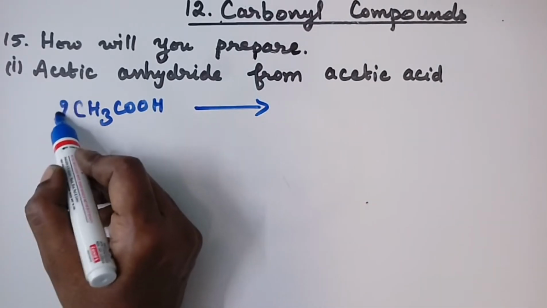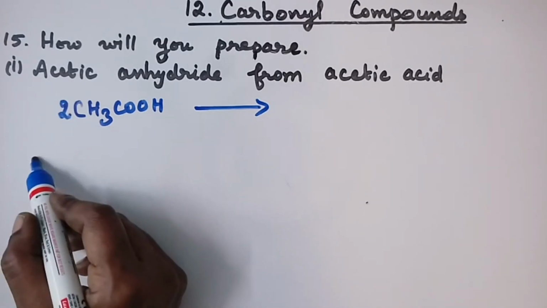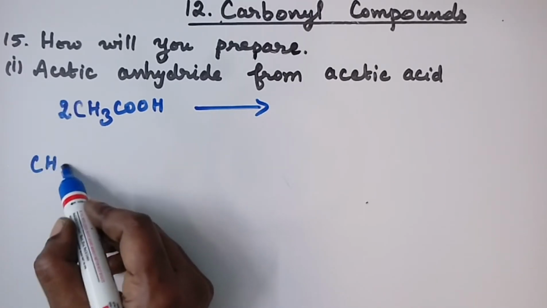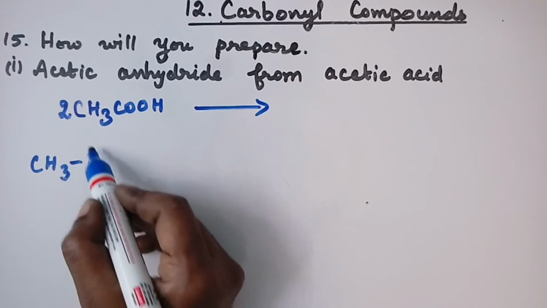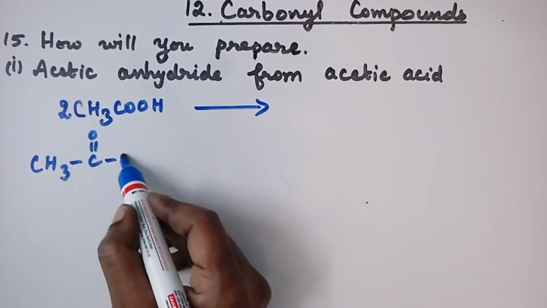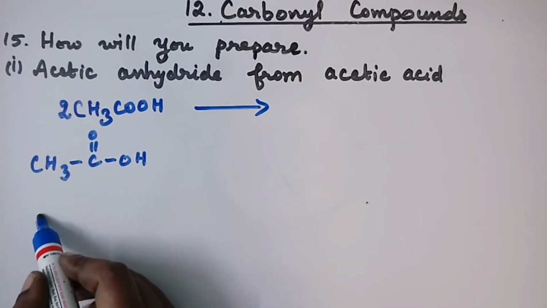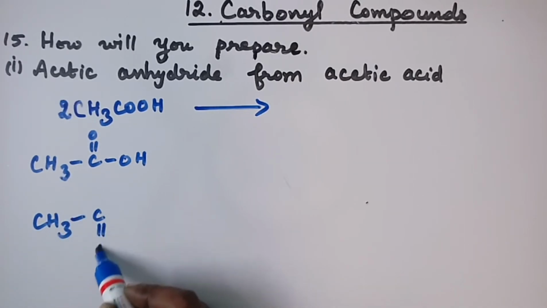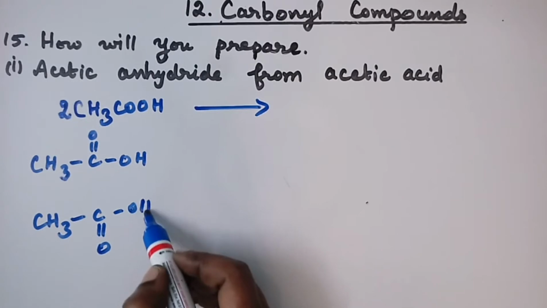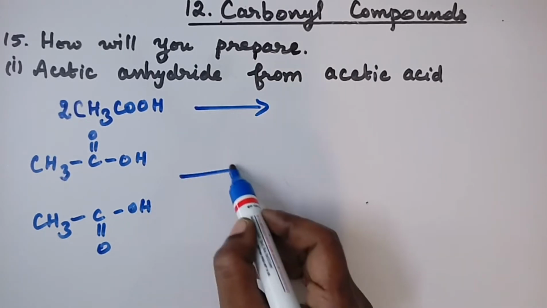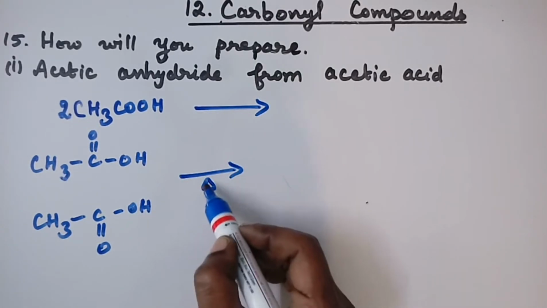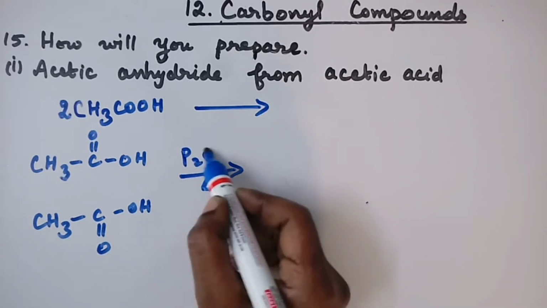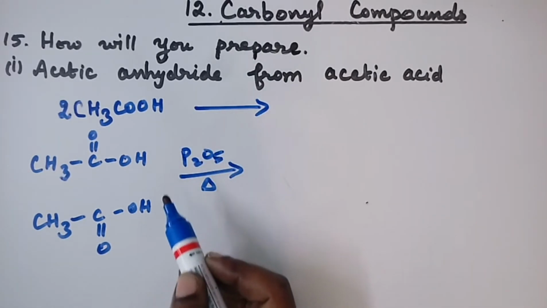For this we need 2 molecules of acetic acid. So I am writing the acetic acid like this: CH3 C double bond O OH, CH3 C double bond O OH. This can be done by heating in the presence of a strong dehydrating agent, that is P2O5.